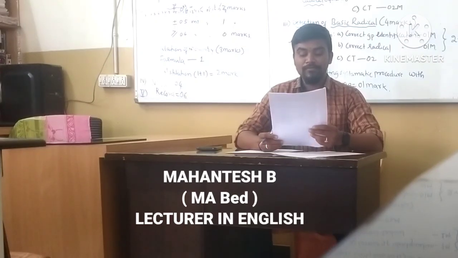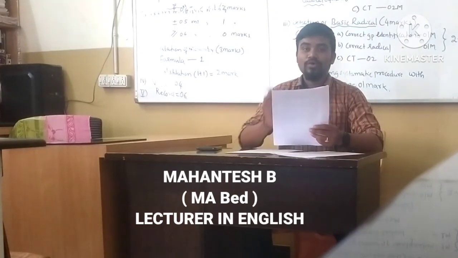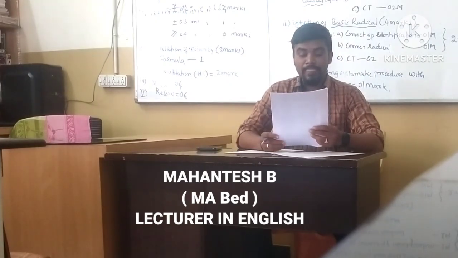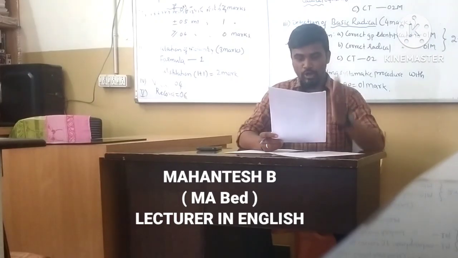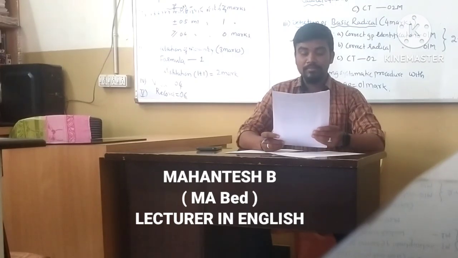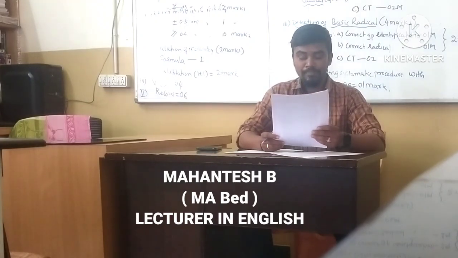Sixth question. Match the followings. In this regard, they are asking you to identify the suitable answer here. Match the column A with column B related to the play Watchmen of the Lake, written by R.K. Narayan. A. Mara, Ganga, and Veda. So it is A column. B column, Mara's son. B, river. C, Watchmen of Lake. So what is the right option here? Right option is B. So they have given four options. If you have the board question paper with you, obviously answer B is the right option.